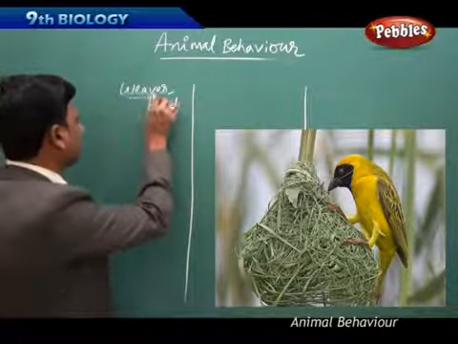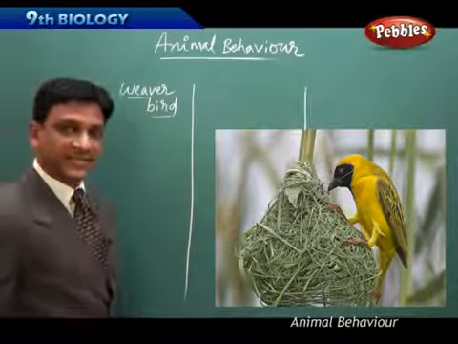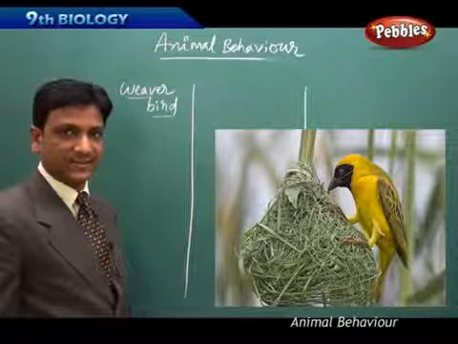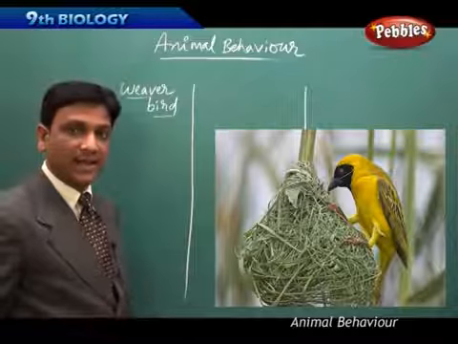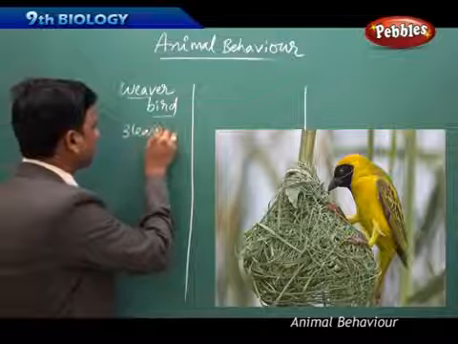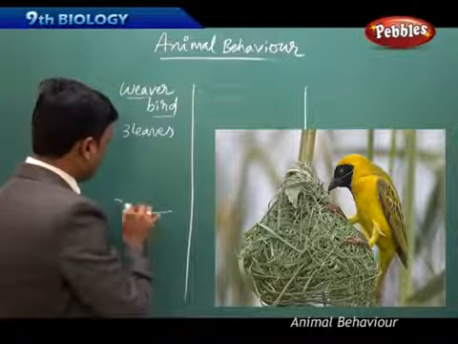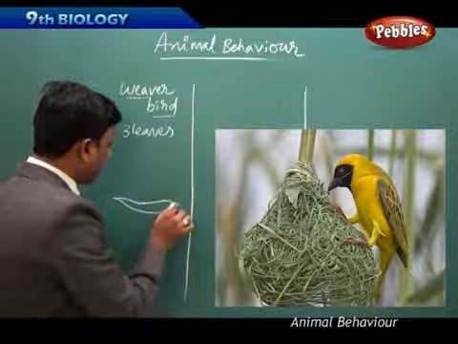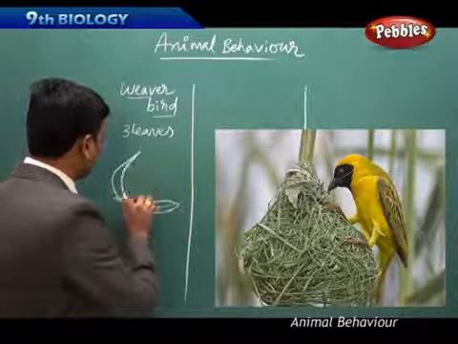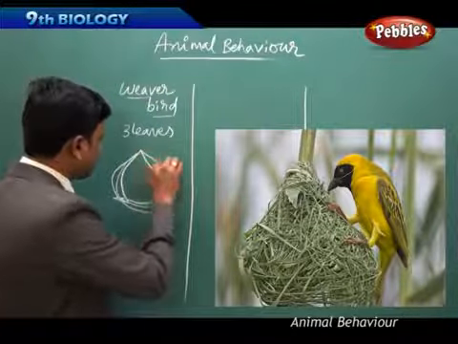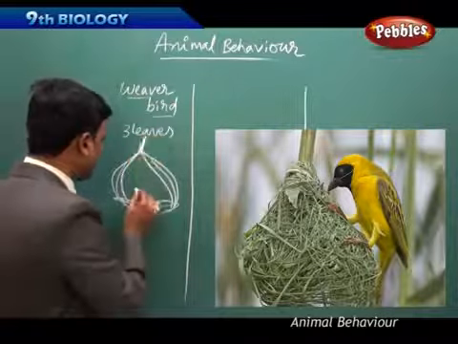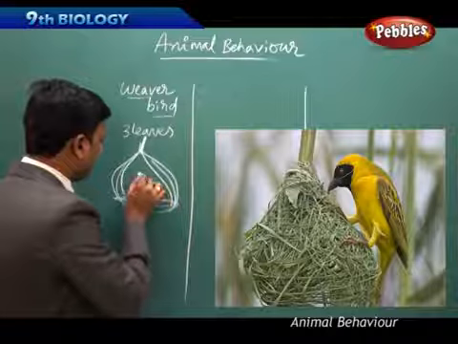But if we observe this weaver bird, it builds its nest with 3 leaves and it stitches the leaves to make its nest. So it shows a lot of skill in making its nest. It will collect 3 leaves, very broad and big leaves. Of the 3 leaves, 1 leaf it uses for the bottom and the other 2 leaves are used for the sides and the top. So in this way its nest is built and the bird makes its living.